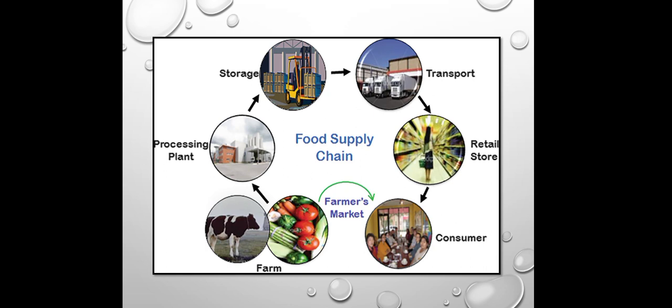Whenever there is a processing plant, we obtain raw material from the farm. This raw material is free from microorganisms, or it contains only a low number of microorganisms. After that, we transport it to the processing plant from different environments, so during transportation there are chances of contamination of the food sample. Again, after processing, we store that food sample.